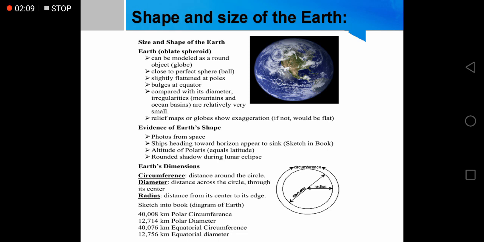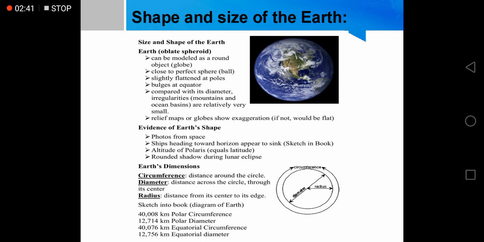Evidence of Earth's shape. How have we got the evidence of the Earth's shape? From photos from space. Ships heading toward the horizon appear to sink. Sketch in book: altitude of Polaris equals latitude. Rounded shadow during a lunar eclipse. Altitude means height.